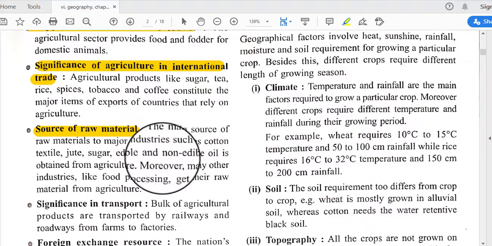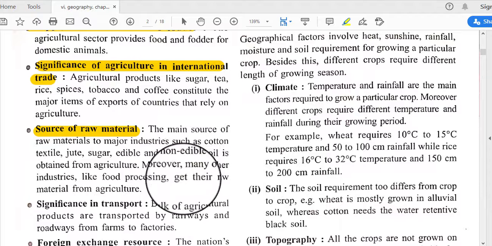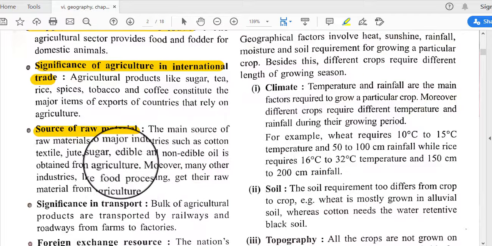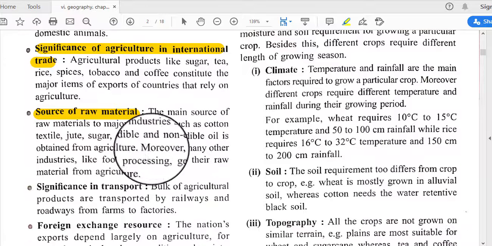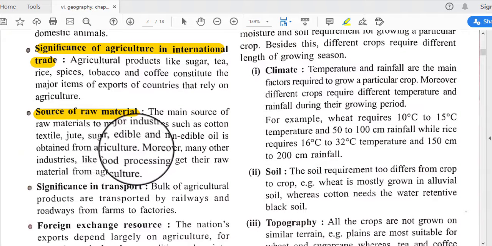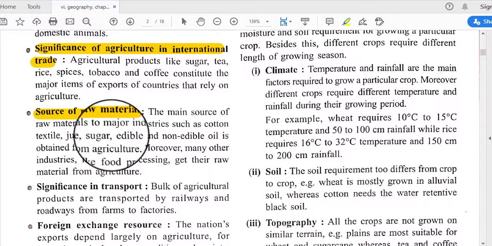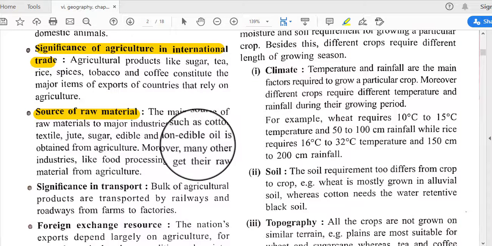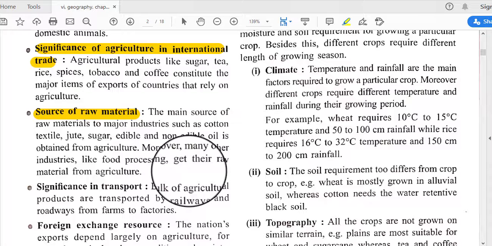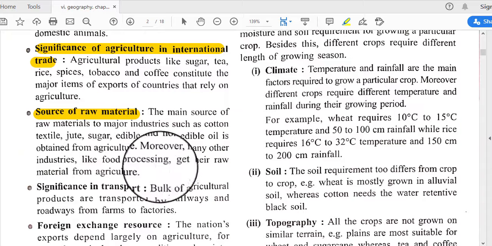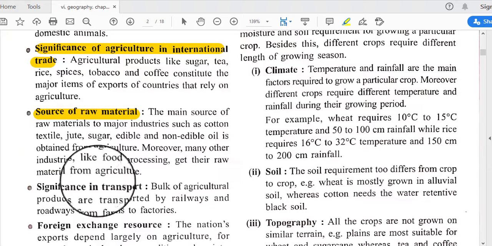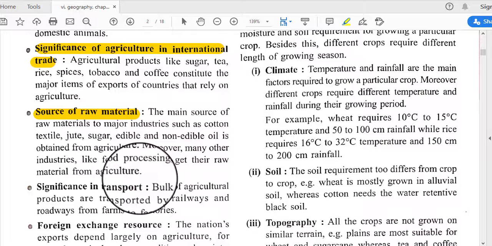Next is source of raw material. The main source of raw material for major industries such as cotton textile, jute, sugar, and edible and non-edible oil is obtained from agriculture. Cotton textiles are based on cotton, and jute, sugar and various kinds of oils are also extracted from agricultural activity. Moreover, many other industries like food processing get their raw material from agriculture, and various food industries make their foods with the help of agricultural goods.